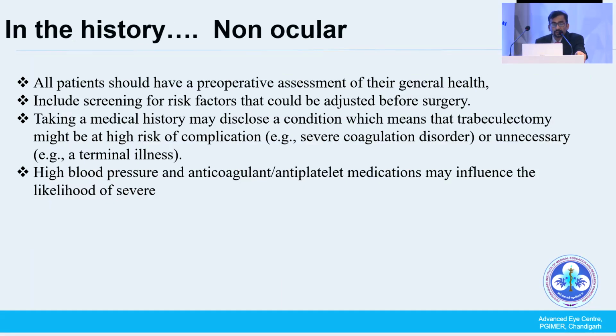So, from the history, we should take a good non-ocular history. Sometimes we forget the non-ocular history many times. It should include an assessment of the general health of the patient, and any risk factor for surgery should be corrected before going to surgery, like patients on anticoagulant therapy, or a patient who is very systemically ill, a terminally ill patient. In this type of patient, there is no need for going to surgery. High blood pressure, anticoagulant and antiplatelet therapy should be managed accordingly. The anticoagulant and antiplatelet therapy should be stopped at least 1 week prior to the surgery, in consultation with the treating physician.